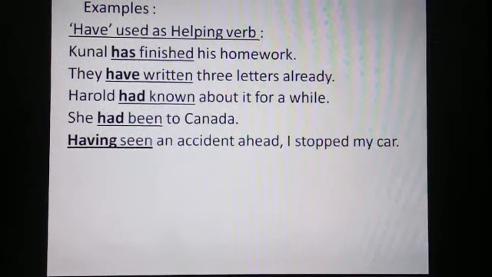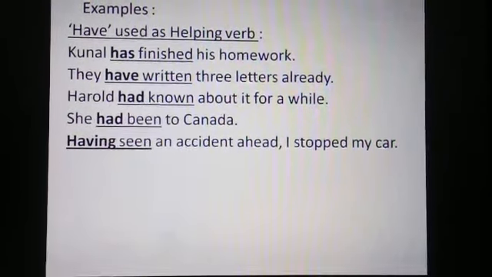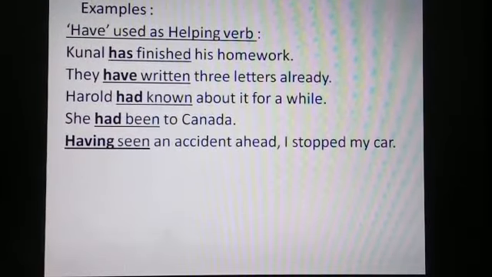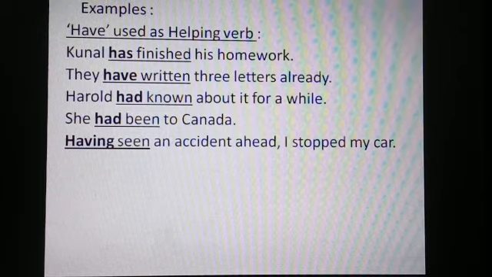Let us see. Having seen is the verb phrase where having, the fourth form of the primary verb have, is used as a helping verb, and seen is used as the main verb. Seen is the third form of the verb see. See, sees, saw, seen, seeing.